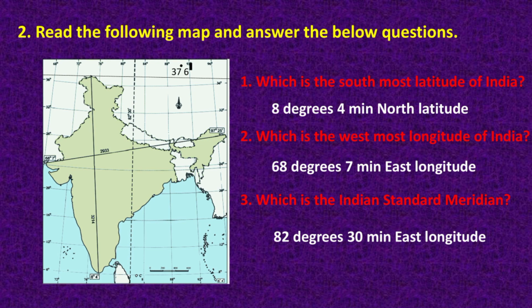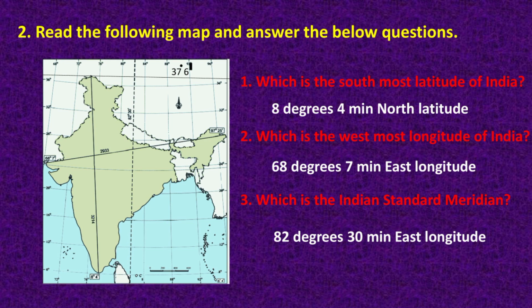First question is, which is the southmost latitude of India? Answer is 8 degrees 4 minutes north latitude. Second question, which is the westmost longitude of India? Answer is 68 degrees 7 minutes east longitude.